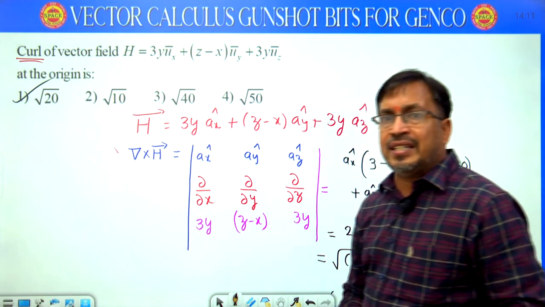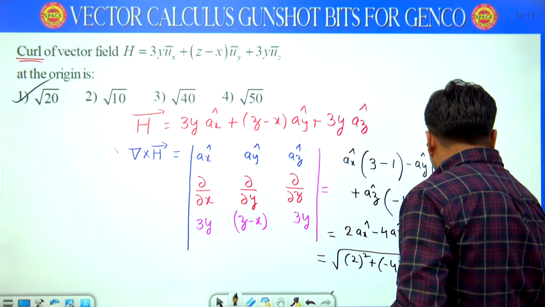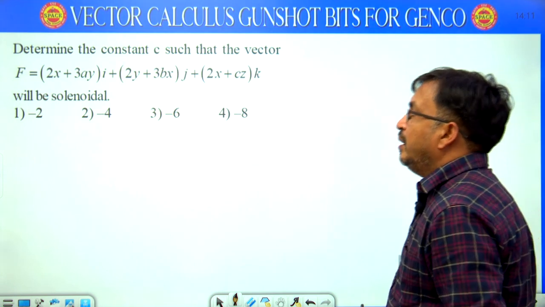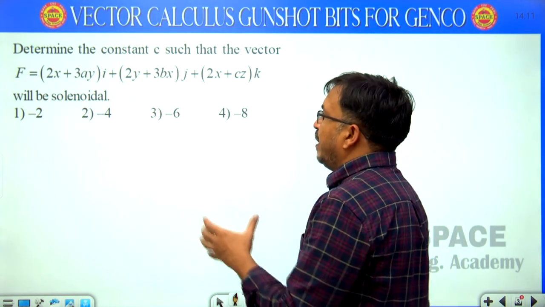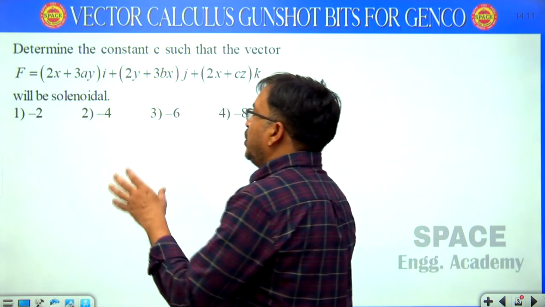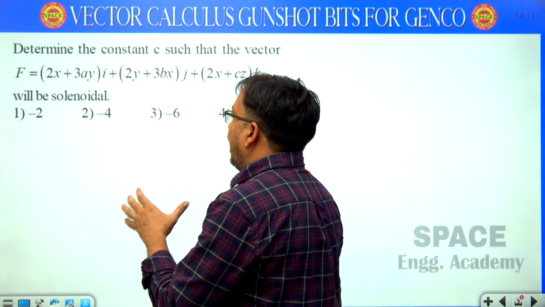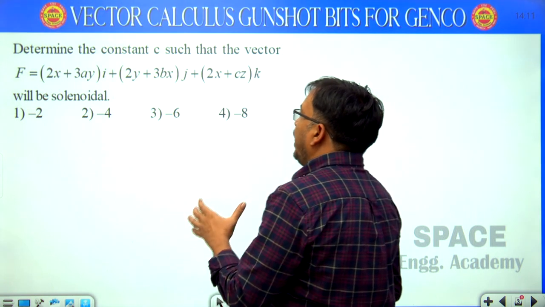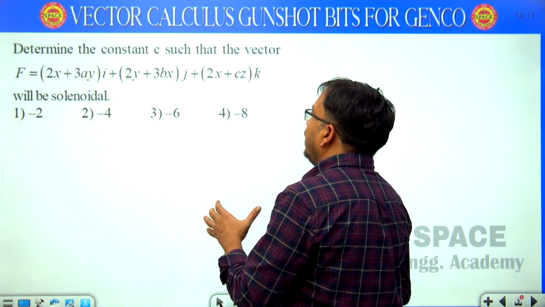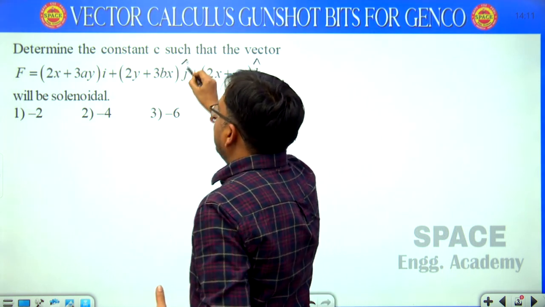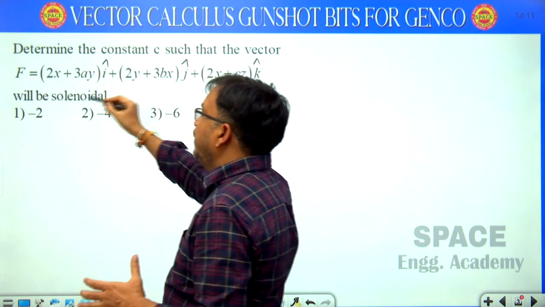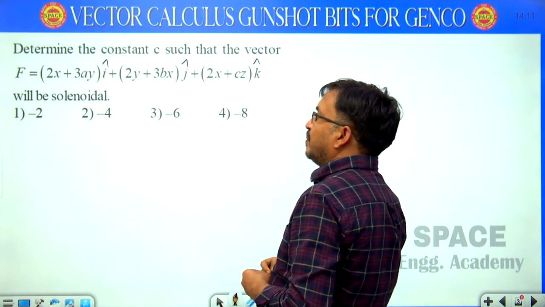Students, now we are discussing the next question. Question number 2: determine the constant c such that the vector F equals (2x plus 3ay) i bar plus (2y plus 3bx) j bar plus (2x plus cz) k bar. This vector is given, and it will be solenoidal.